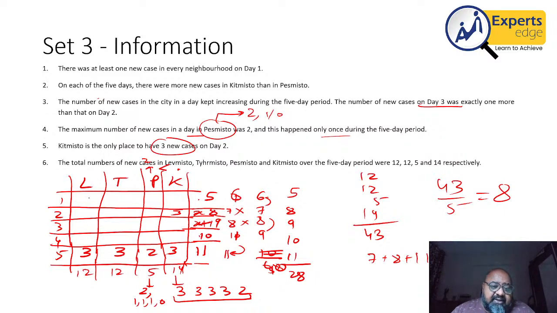Now I have to fill in this 5. We know that on the first day there was at least one case in each of the neighborhoods. Also, the minimum value that K can take is 2. So if I put 2 here, I will have to put a 1, 1, 1 to get a 5. Right? So that will be the breakup for day 1.